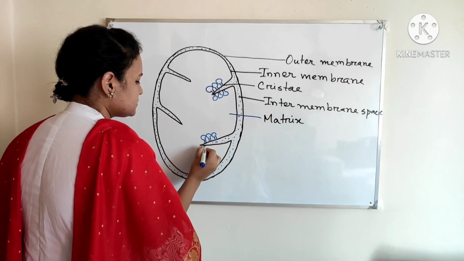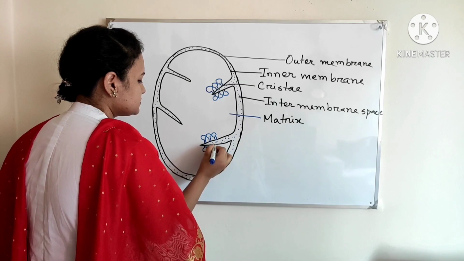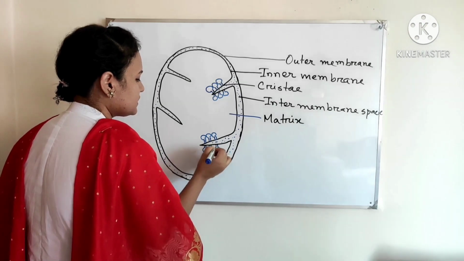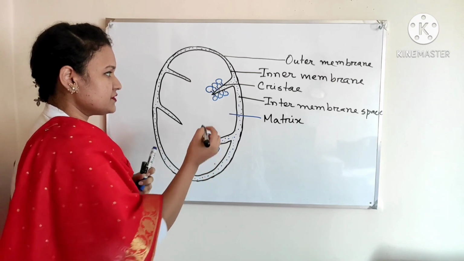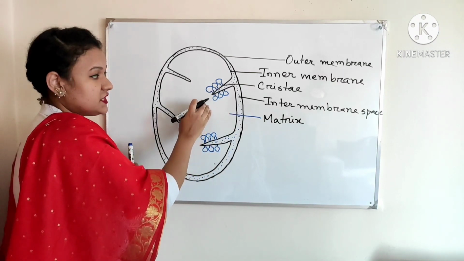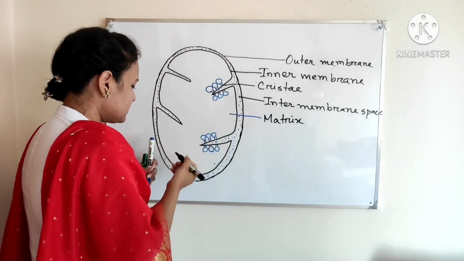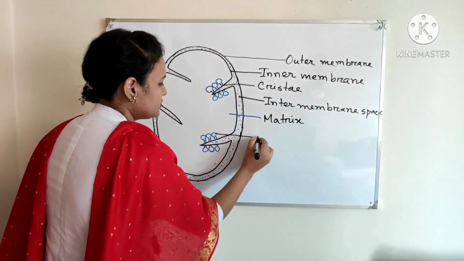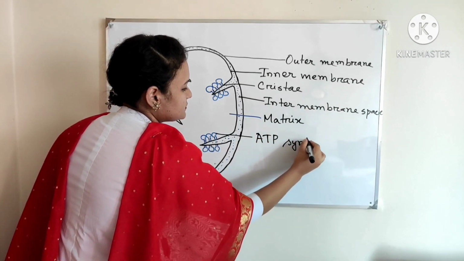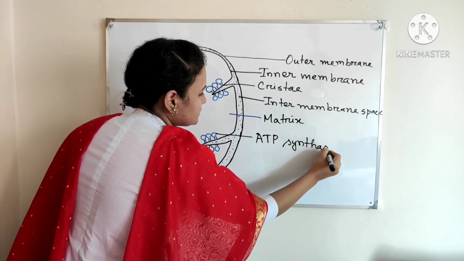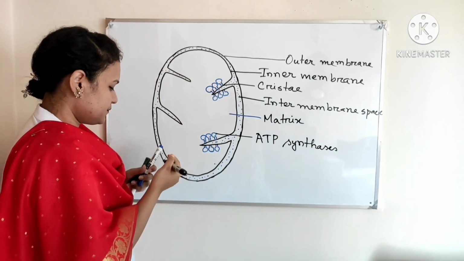I just give some round-like structures. So cristae, or mitochondrial cristae, have some round-like structures, and this round-like structure is called ATP synthase. That means here ATP is synthesized.